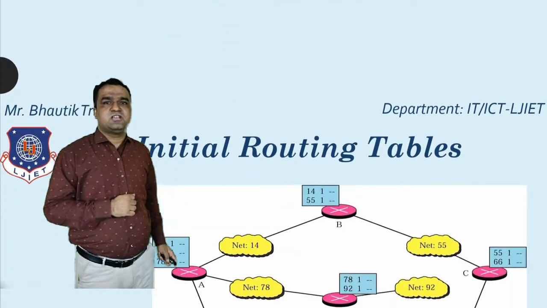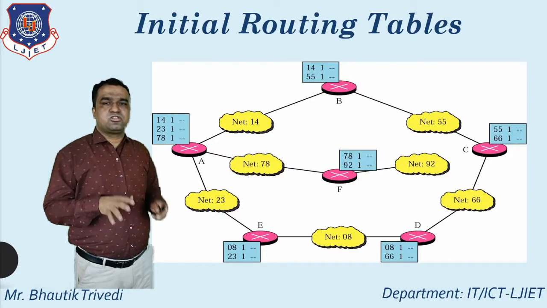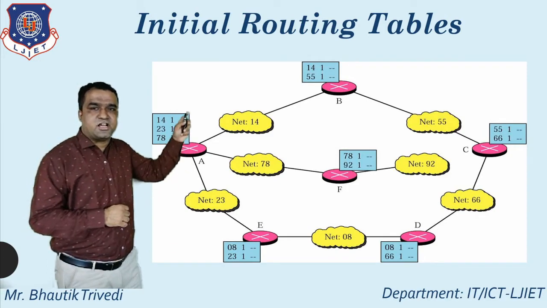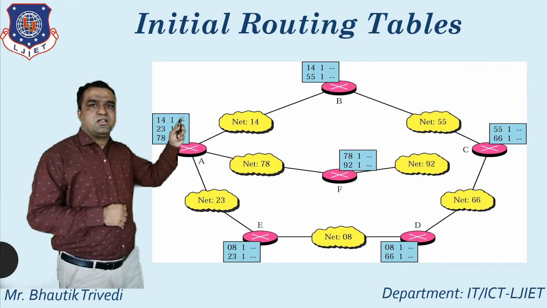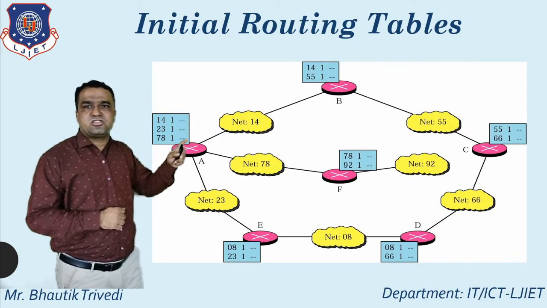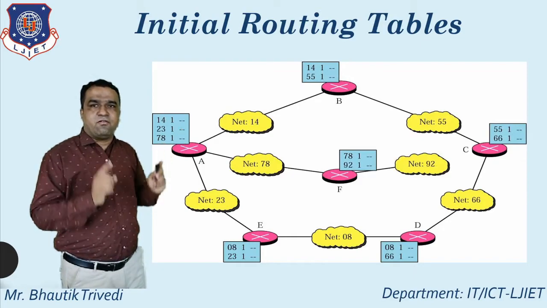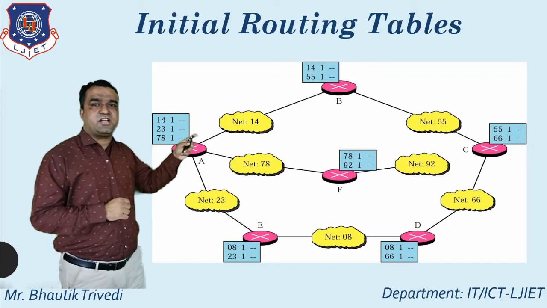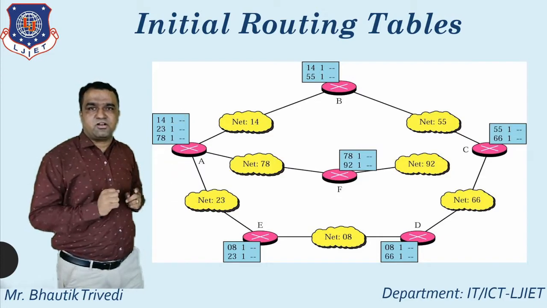So here you just see this particular figure. If you know this, then look at another diagram, and that's the last point for the particular session. Here you just see router A is connected with 3 networks, 14, 78 and 23. Router B is connected with another 2 networks. So this is the direct entry: network ID, then the distance, and then the next hop. Every time the next hop is a dash. Why? Because this router is connected to the network directly. So distance is equal to 1, and then the network ID.